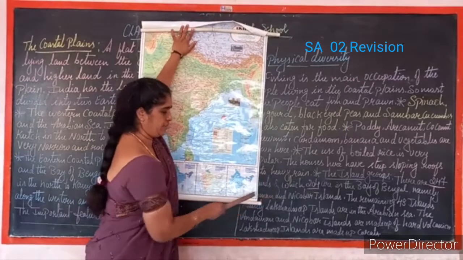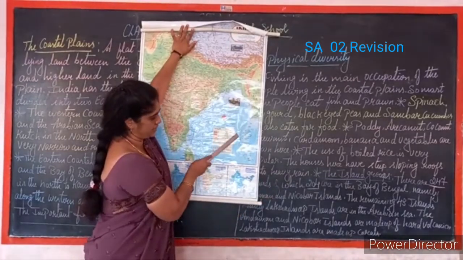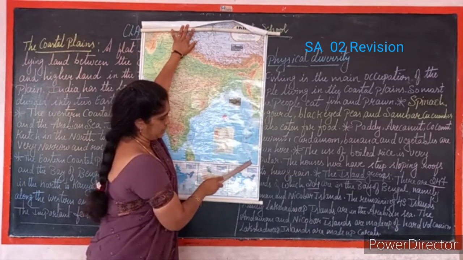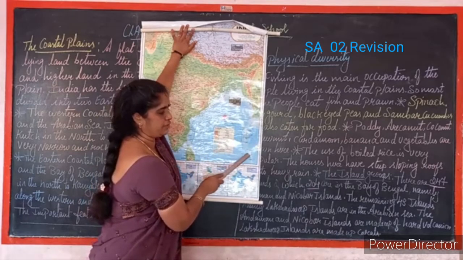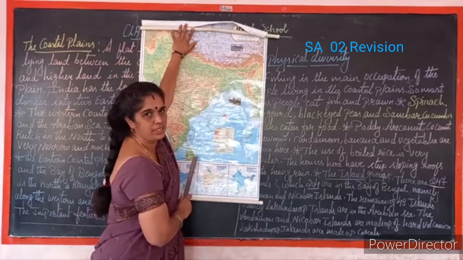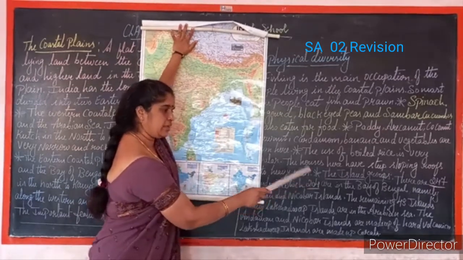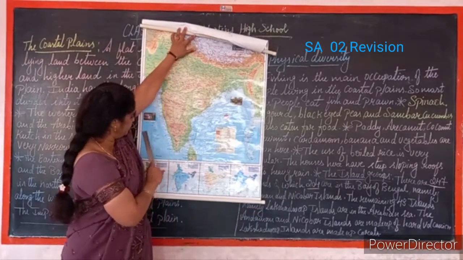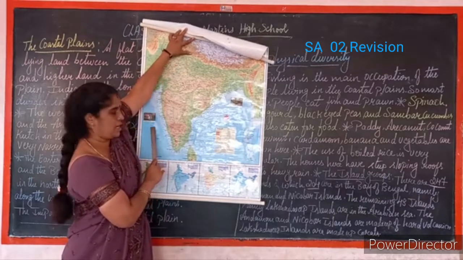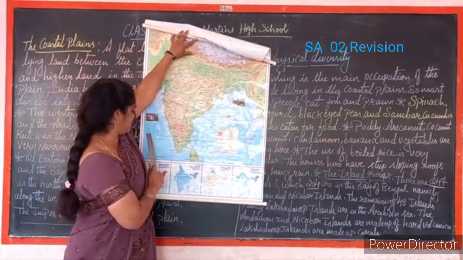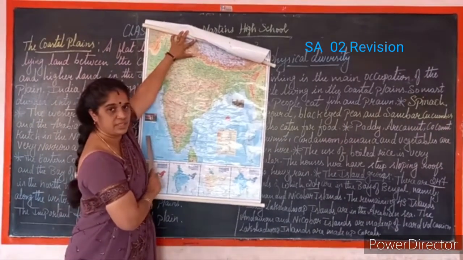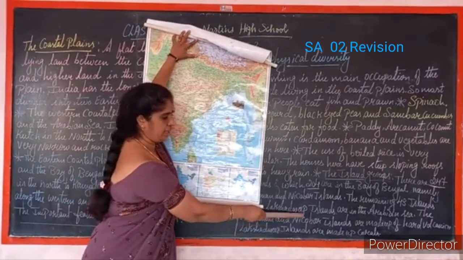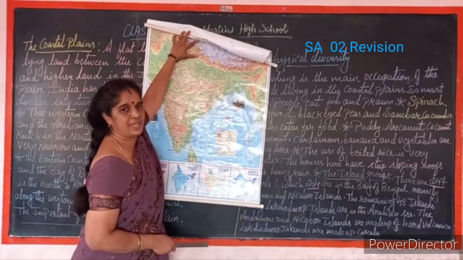Here you can see the Andaman and Nicobar Islands. This is an island, and here it consists of 204 islands. Next, the remaining 43 islands are here in the Arabian Sea. That is called the Lakshadweep Islands. In this, the Andaman and Nicobar Islands are made up of hard volcanic rocks.